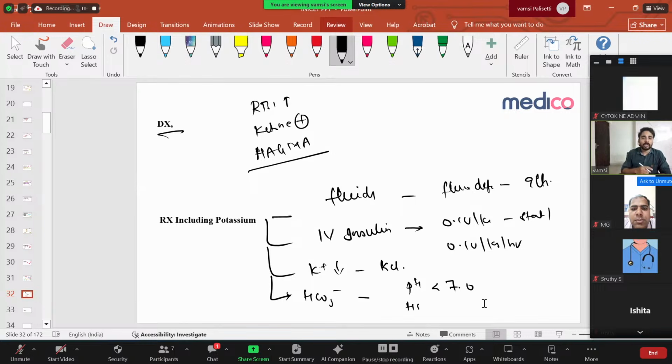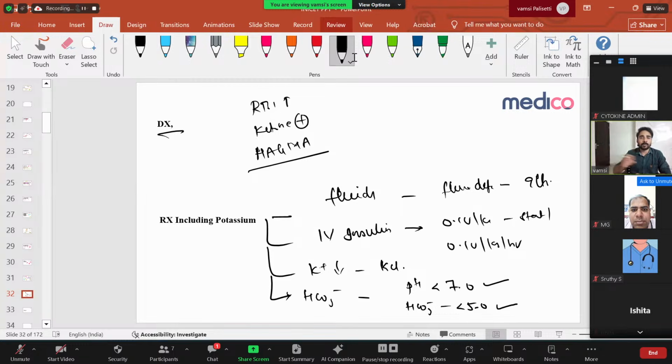Very, very important. This is a potential question. If pH is less than 7 and bicarb is less than 5, only then are you giving soda bicarbonate. Otherwise, soda bicarbonate is not routinely recommended in DKA, because if you correct the ketone bodies, H+ will be corrected, and bicarb will become normal. Unless pH is less than 7 and bicarbonate is less than 5, you are not going to give soda bicarbonate in treatment of DKA. Only treatment is fluids and insulin.